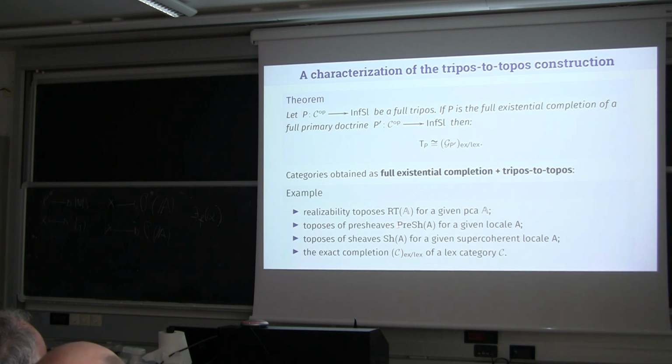For what we saw before, every presheaf category for a given locale can be obtained by applying the full existential completion plus the tripos-to-topos to a locality tripos, while this category can be presented in this way only in the case the locale is supercoherent. And finally, the exact completion of a Lex category is again an instance of these two constructions.